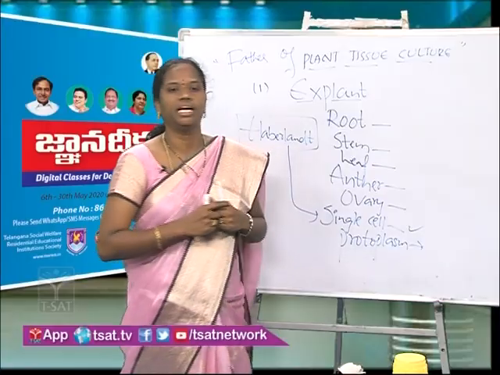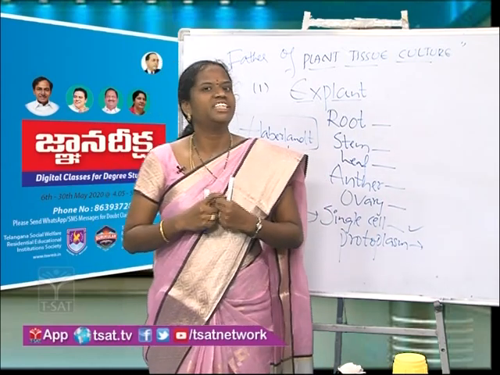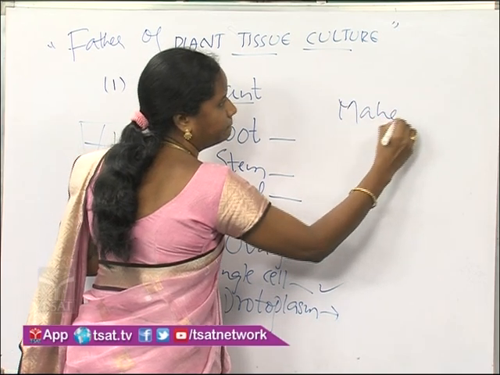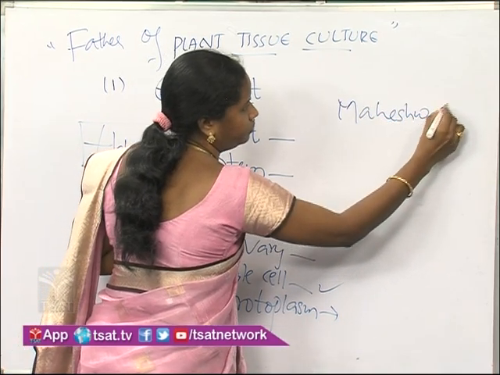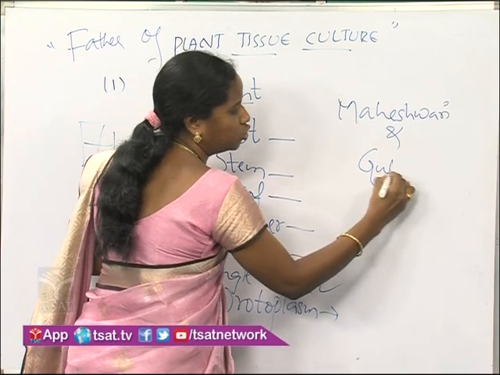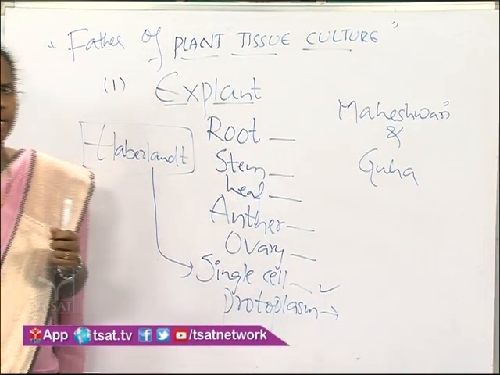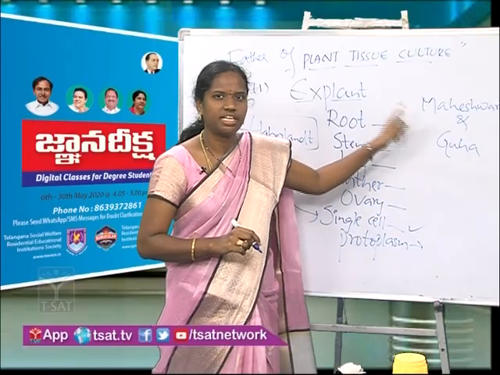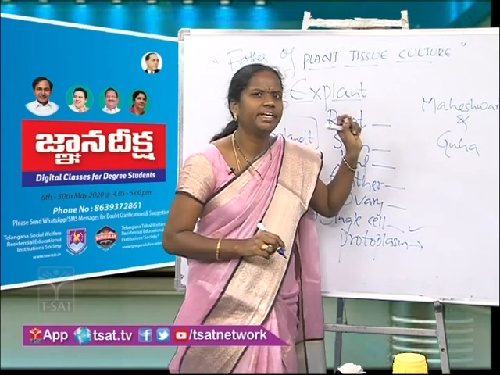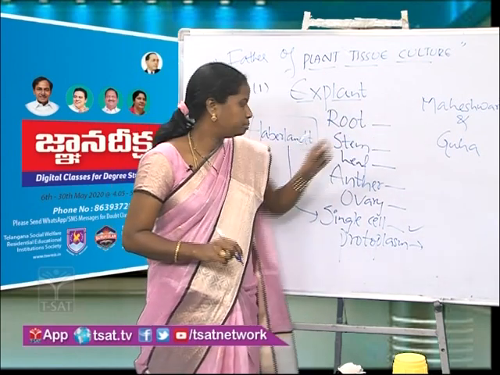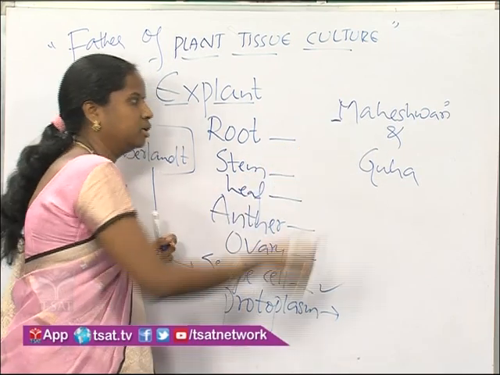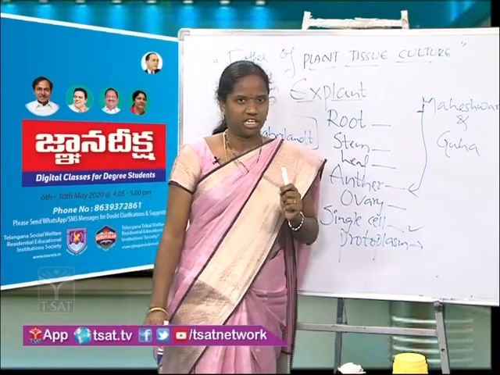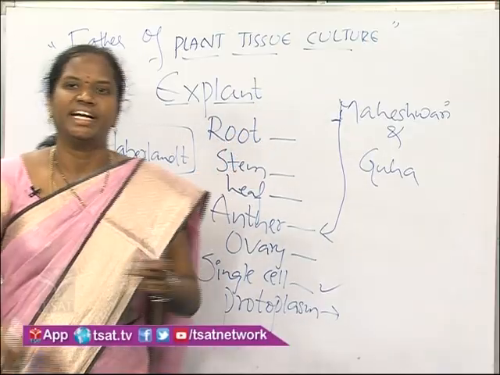Okay, right. Here we have to remember our Indian scientists also. Those are Maheshwari and Guha. Maheshwari, if you recollect, he is the person from embryology, isn't it? He is also called as father of embryology. Then what he did in plant tissue culture, this Maheshwari person, he developed a plant from using the anthers. So he developed the anther culture. We have to remember these two scientists' names.